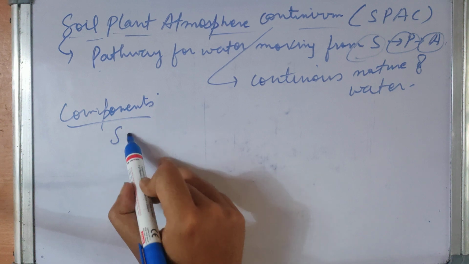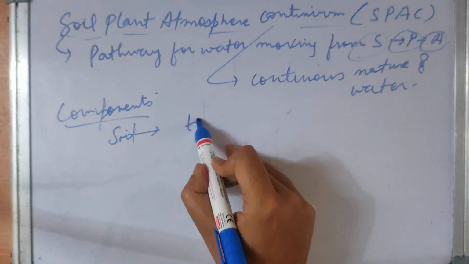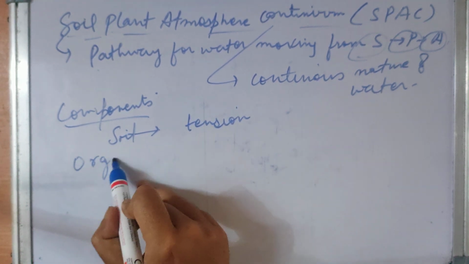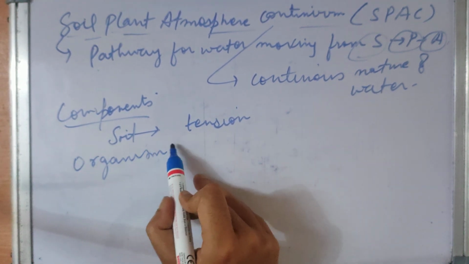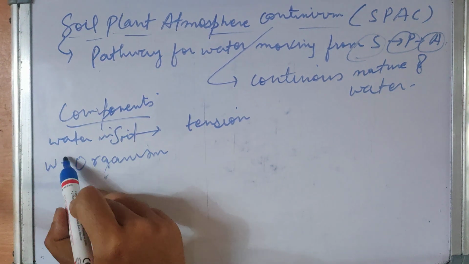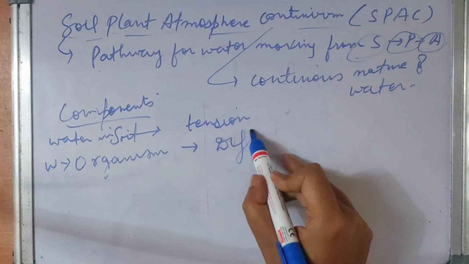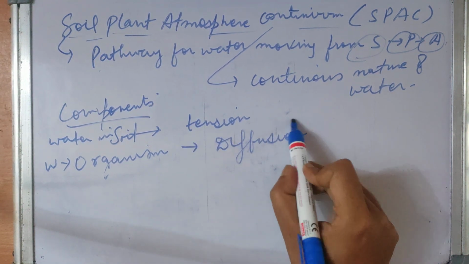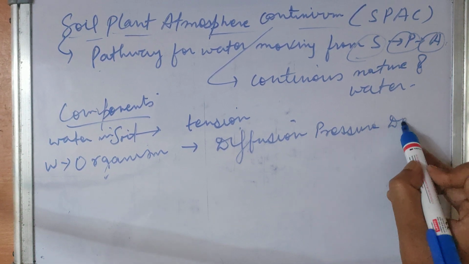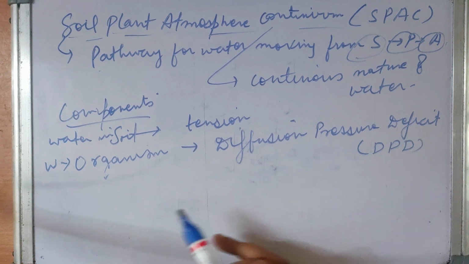Water in soil is expressed in terms of tension. Water in an organism is expressed in terms of diffusion pressure deficit, that is DPD.